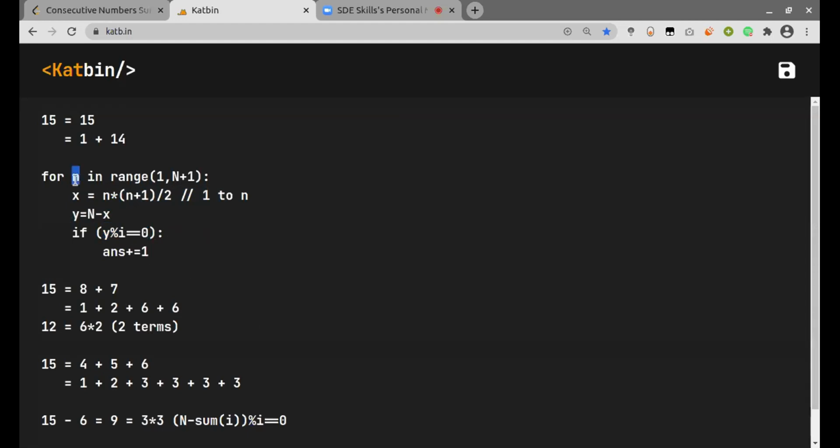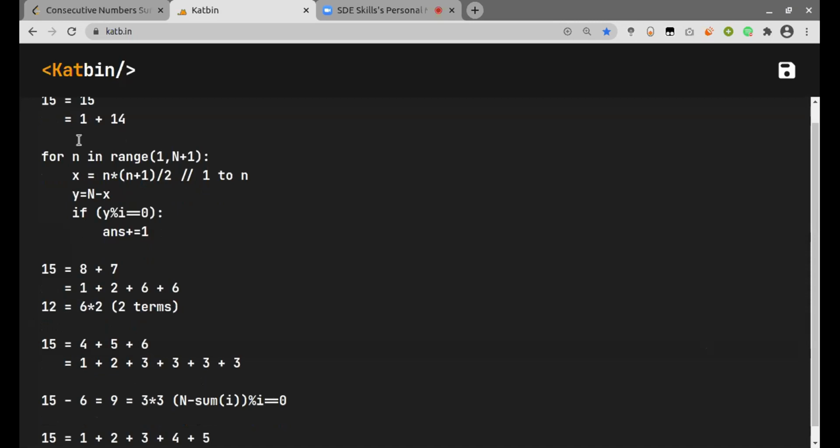Now when n goes to 2, I'll get the value of x to be 3, which is these two terms. Now after subtracting it from the given number itself, I will be left with 12. And if I take the modulus with the total number of terms, which is 2, so 12 mod 2 will be 0. So this is why this case is taken care of here.